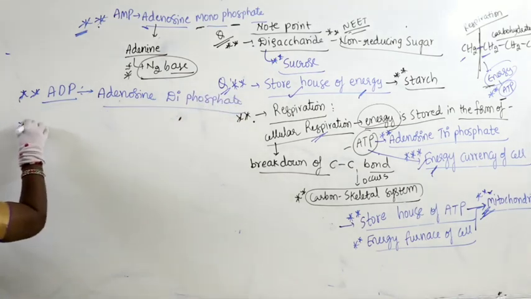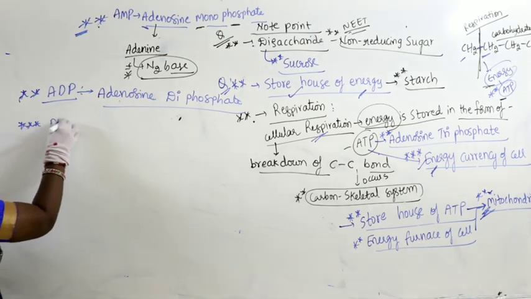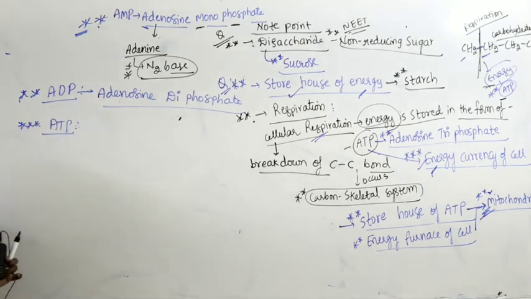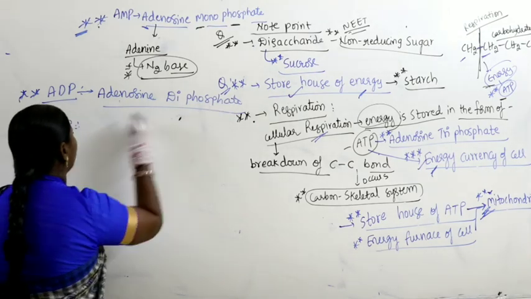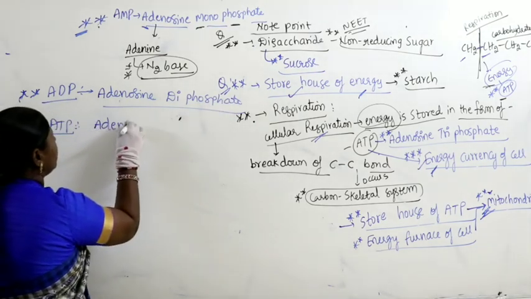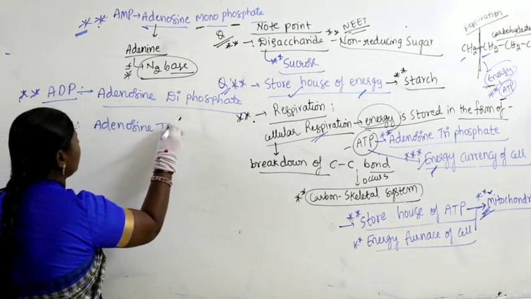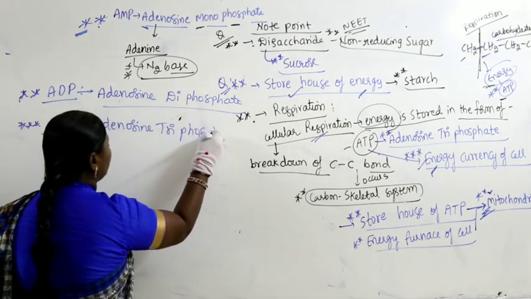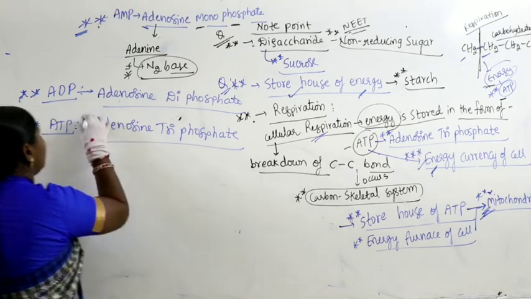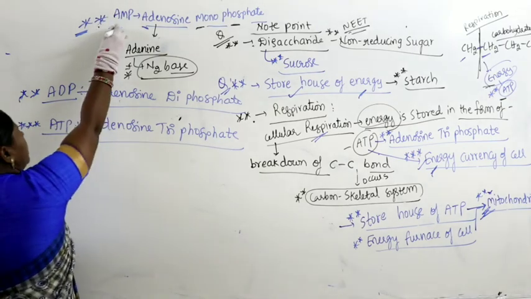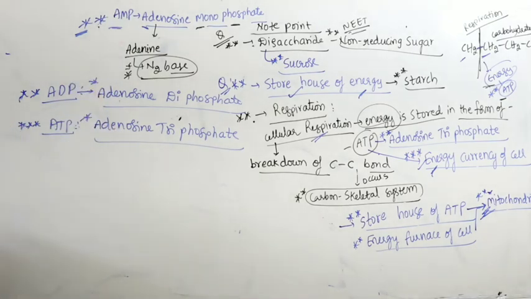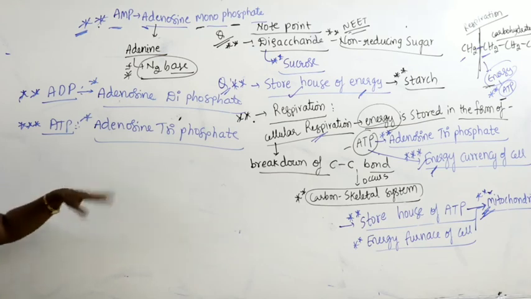Then if one more phosphorus is added, some more energy will be stored, and it is referred to as adenosine triphosphate. AMP is adenosine monophosphate, ADP is adenosine diphosphate, and ATP is adenosine triphosphate.